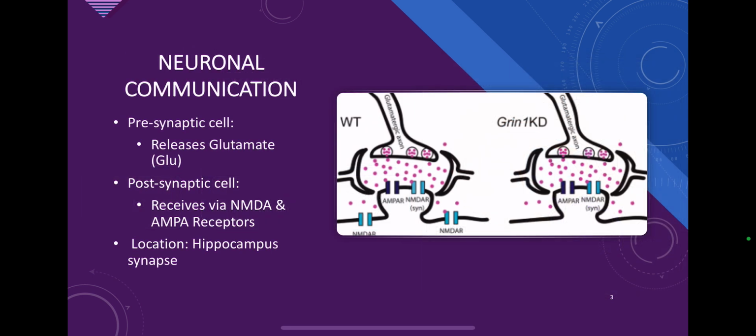This is where it gets cellular, through neuronal communication. At the synapse, the presynaptic cell releases glutamate, a chemical signal. The postsynaptic cell receives it through the NMDA and AMPA receptors, both of which are essential for fast communication between neurons. But what happens when there's a GRIN gene mutation? Well, the NMDA receptors don't work correctly, leading to overexcitation. The NMDA receptor is crucial for synaptic plasticity, learning, and memory, making its malfunction especially disruptive.